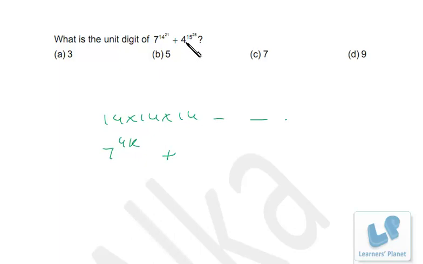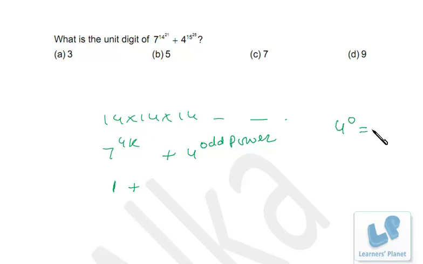Similarly, 4 raised to 15 raised to 25, obviously it will be an odd number because 15 is an odd number, and any power of an odd number will produce an odd number. So 4 raised to an odd power. Now any odd number except 5, if it is raised to the 4th power, the unit digit will always be 1, right? And if 4 is raised to an odd power, the unit digit will be 4, right?